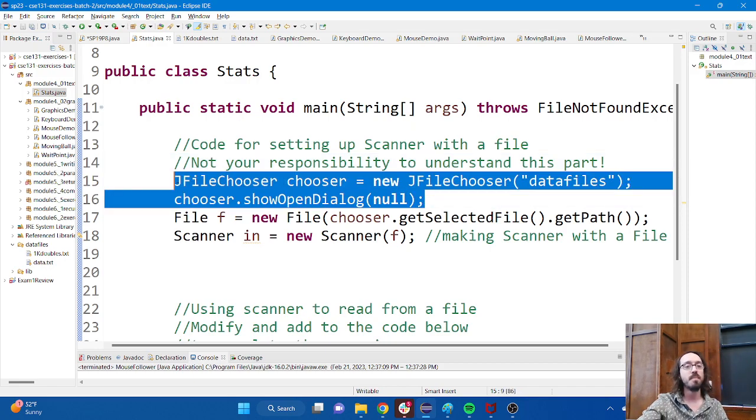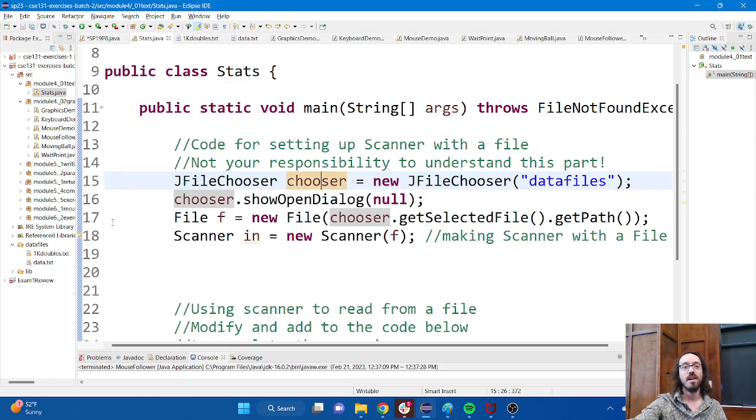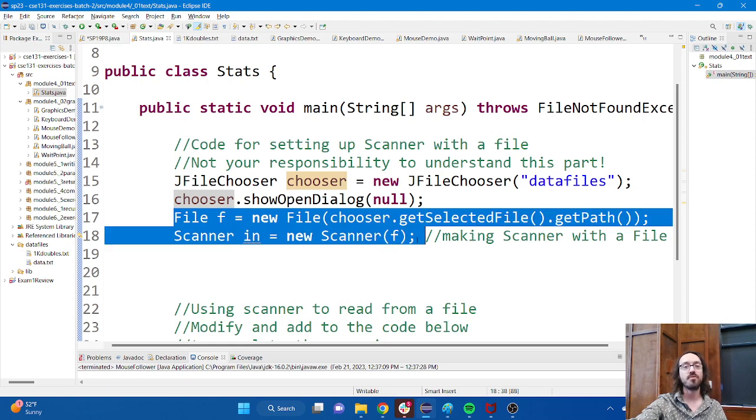These 2 lines pop up a little box on the screen that allow me to pick a file. And I'm sure you've seen windows that look very similar to this on the computer before. Then these 2 lines retrieve whatever file I've selected and feed it into the scanner. That's how this code works. There's a little bit more to it than that. If you want to go more into the details, I'd be happy to talk to you about it sometime. But you're really not responsible for understanding how all this stuff works.